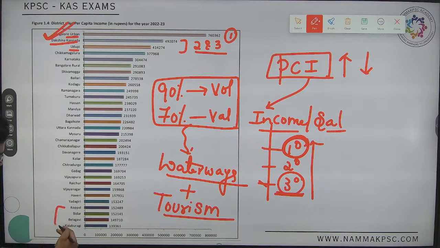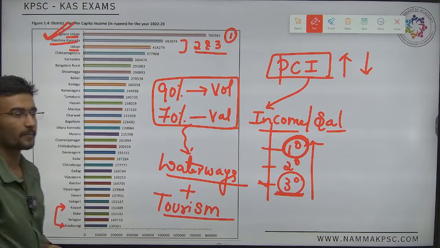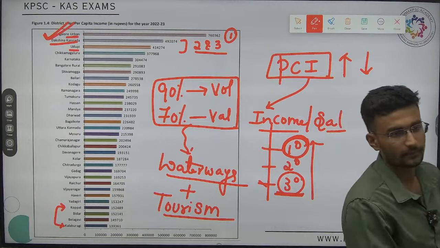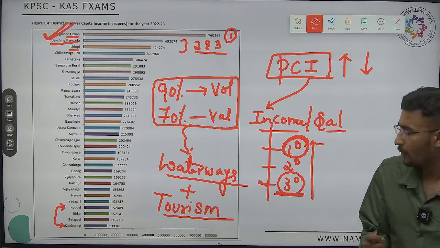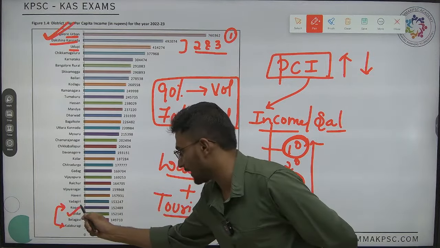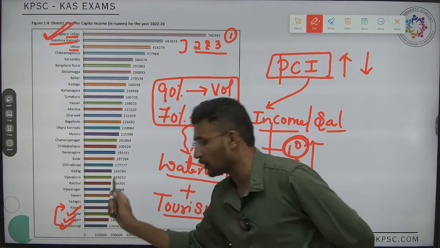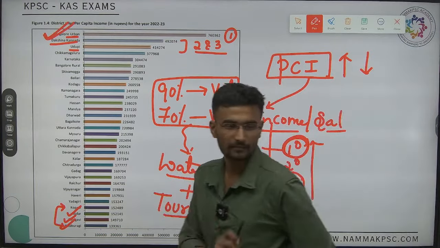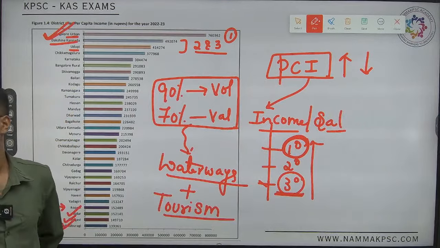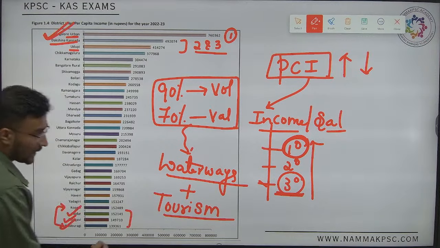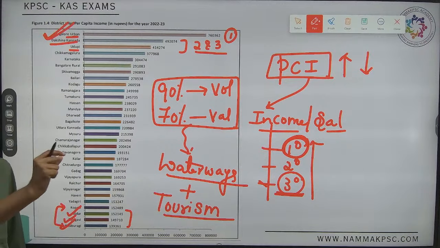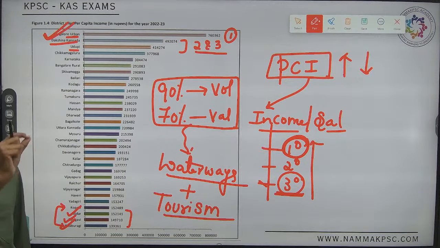Whereas the lowest 3, which are they? Observe. You should never mug up; you should understand the concept. They are Bidar, Belgavi and Kalaburagi. Belgavi has also come under the lowest per capita income. Why? It is dependent on agriculture, on dry land farming, on rain fed farming more.